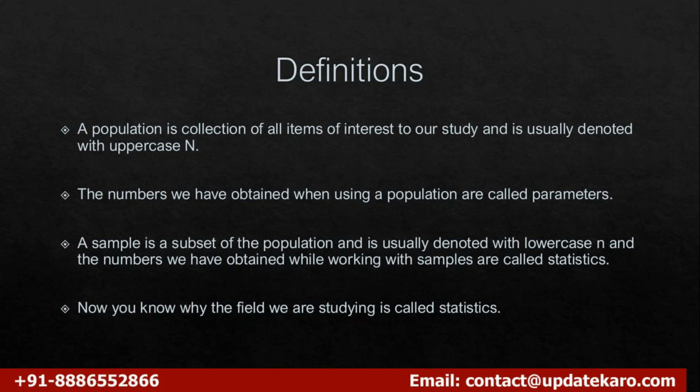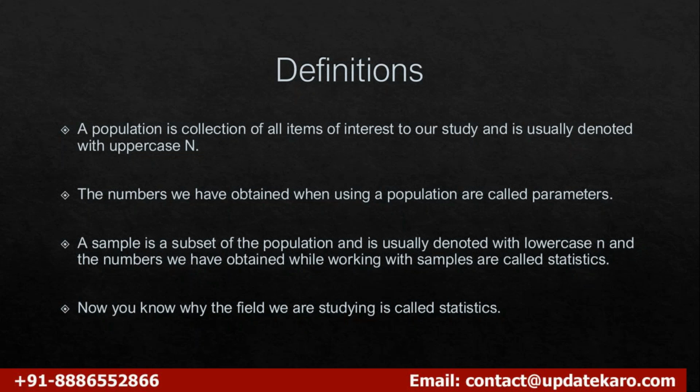We should keep the study as an important factor here. Without a study, we don't have the collection of items. So what is a population? It is a collection of items of our interest to our study, and it is always represented by capital N, and the numbers that we obtain using population are called parameters.